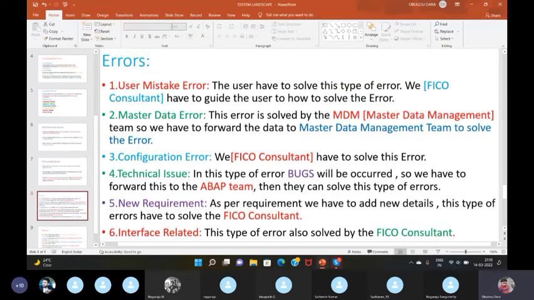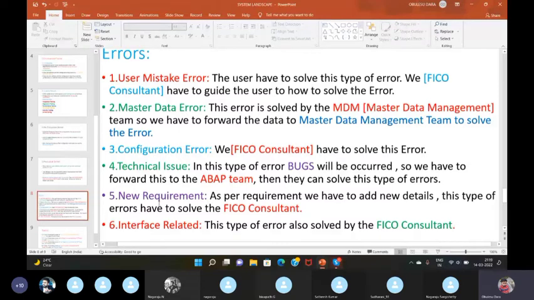Here we can see some types of errors will occur. They are user mistake error, master data error, configuration error, technical issue, new requirement, and interface related. User mistake error is nothing but while the user is using the system to post any GL or something, he will do the configuration. At that time, he found some errors. So that is user mistake errors.